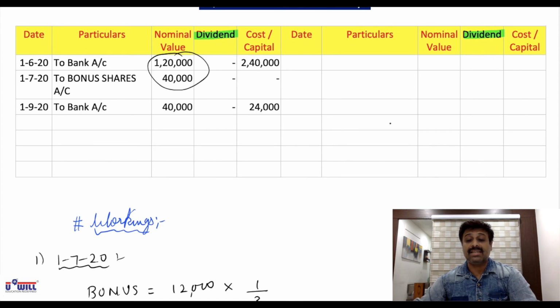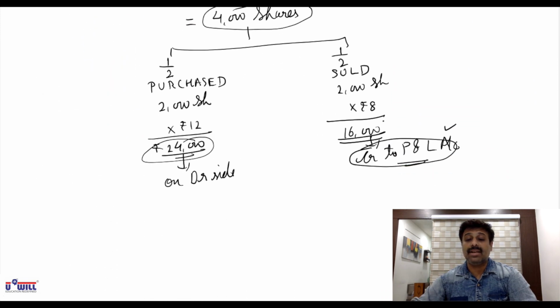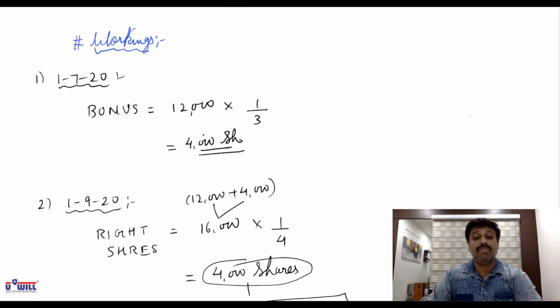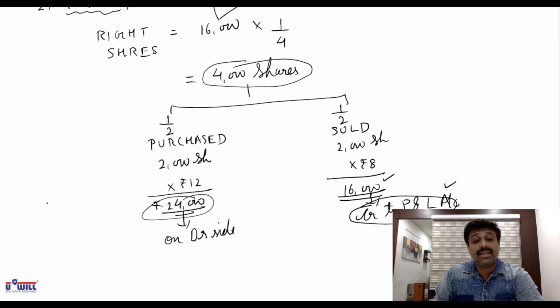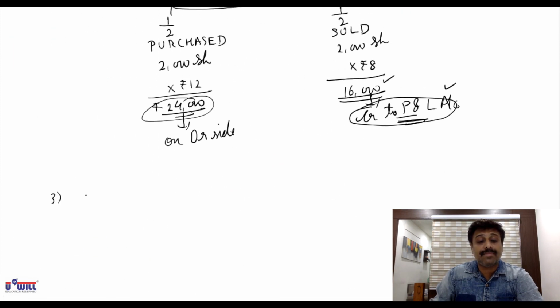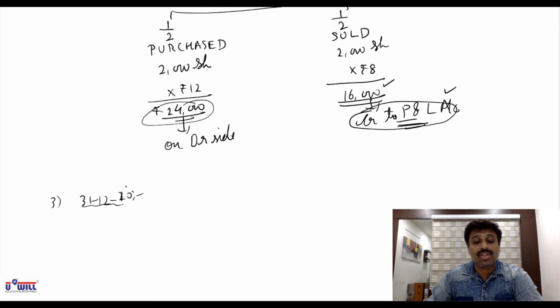That last amount, that is 8 rupees he is earning, won't have any entry in investment account because that goes on the credit side of P&L account. And then he sold half of his total shareholdings on 31st December. So last workings we make for 31st December. First of all, what is his total shareholdings on 31st December?